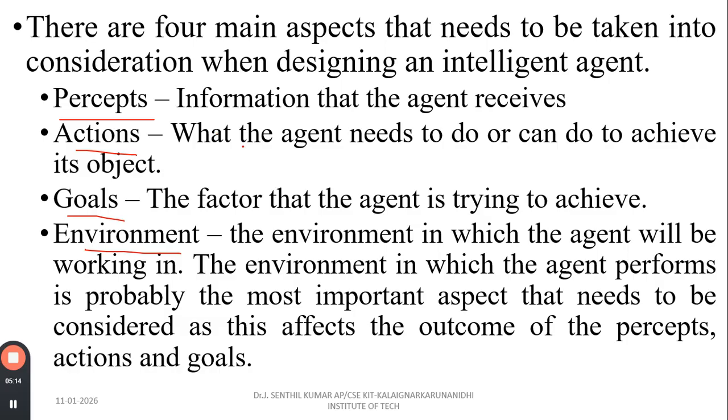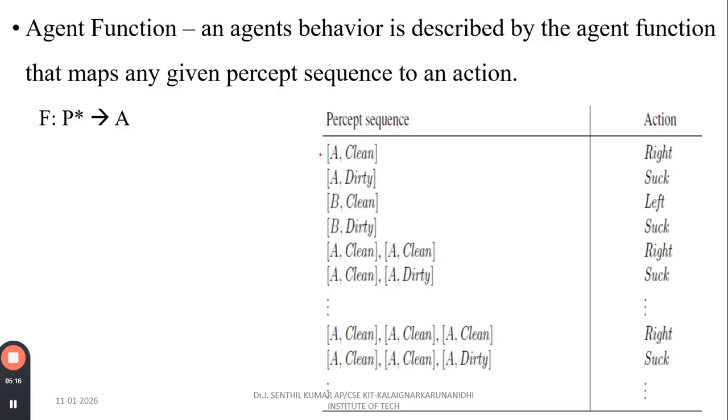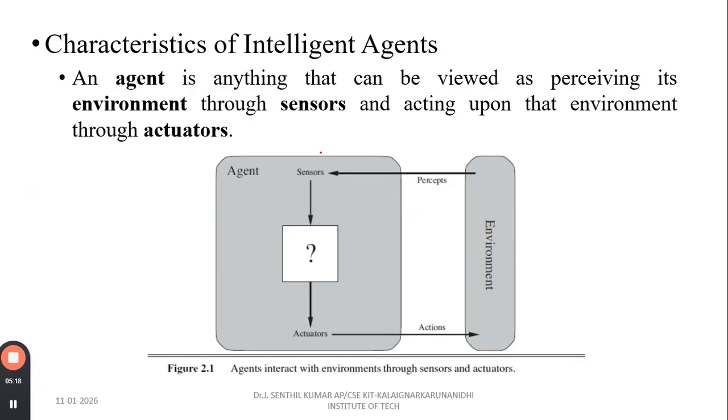So these are some diagrams we have seen in this structure. Let us see again. Yeah, this is the structure. We have some sensors and we have some actuators. We have actions and percepts. So what does this mean? We are calling this one the input and this one the output. With the help of these two, we are making an agent work successfully.